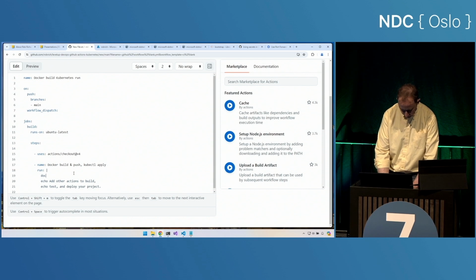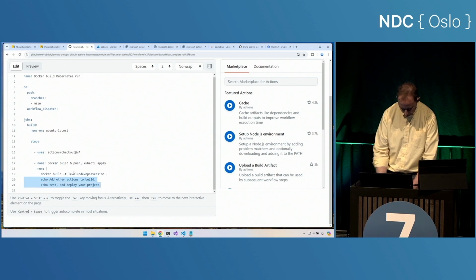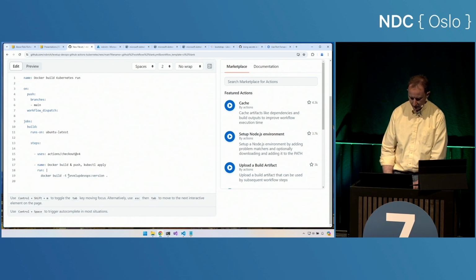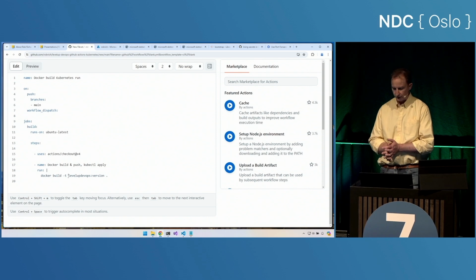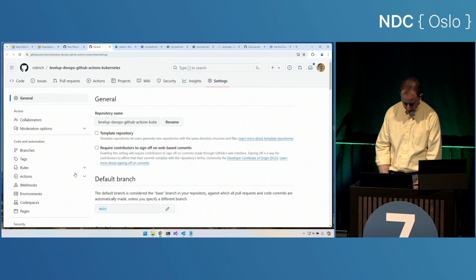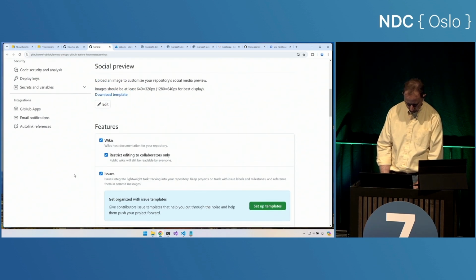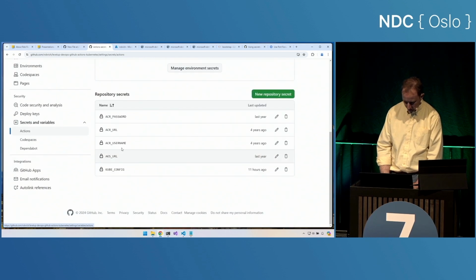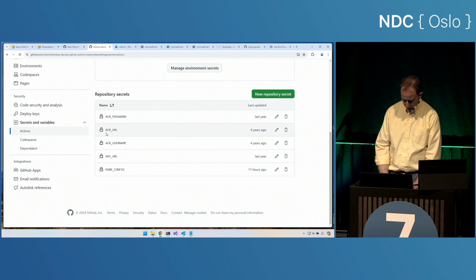Excellent. So docker build, I'll tag this right away, level up DevOps, version, and in the current directory. Well, I want to tag it with my container registry. We did have that secret that we built previously, and so let's go take a look at that secret. Here's my secrets that I created. And so my container registry, I just happen to call this environment variable ACR URL.